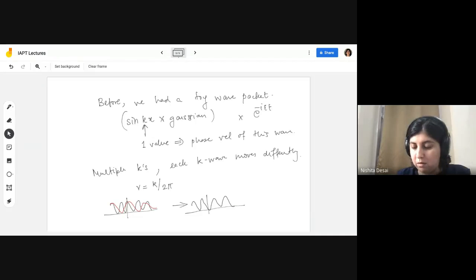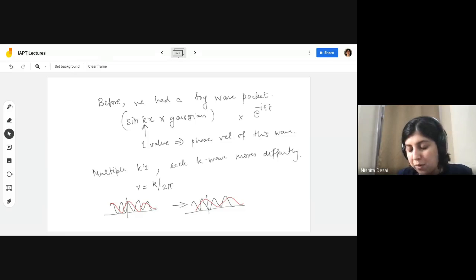Okay, so each wave moves at a different speed. It's not showing up on the Jamboard. Okay, yeah, so that's how the second wave moves. Sorry, I think there is a lag between my writing and it showing up on the Jamboard.